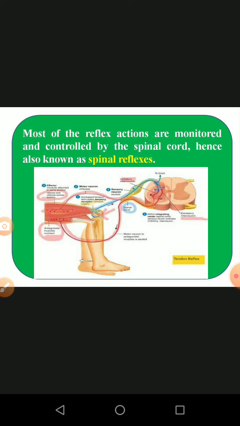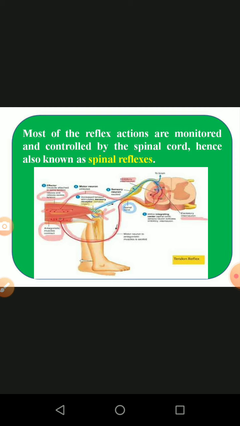The next one: most of the reflex actions are monitored and controlled by the spinal cord, hence they are also called spinal reflexes. Almost all kinds of body actions are controlled by the spinal cord, because it is the longest part of the central nervous system, connected with many peripheral nerves and autonomic nerves, which control all the activities of the body. Hence this kind of action is known as a spinal reflex.